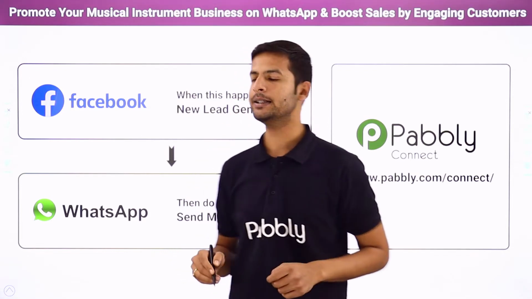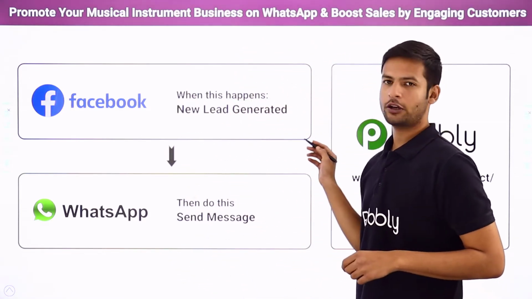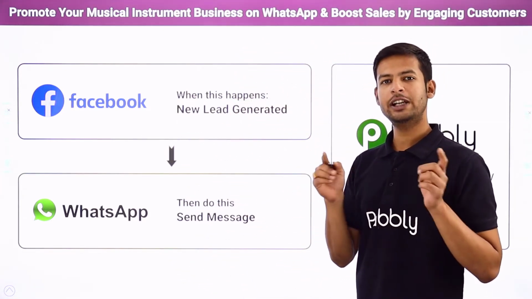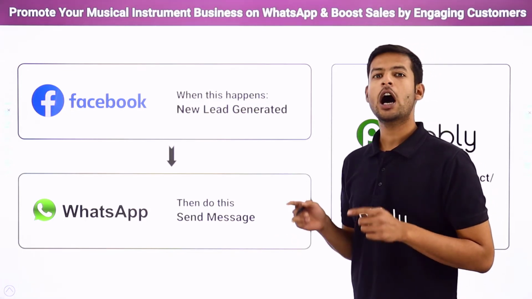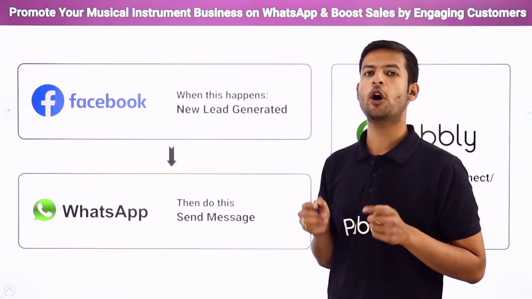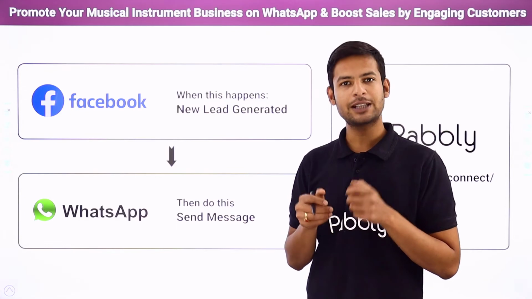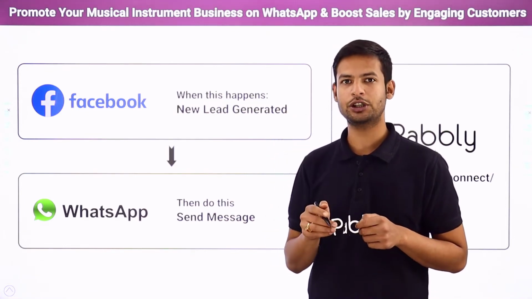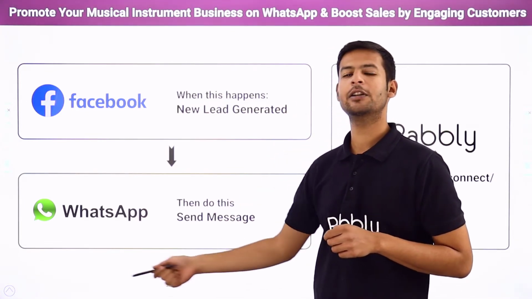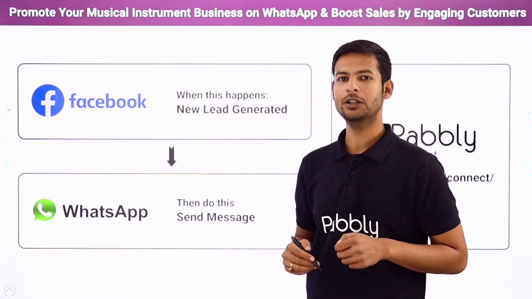You want something like, you have advertised about your product on Facebook. Now whenever a new lead enters your advertisement, a form will pop up automatically in front of them. They will submit the form and on successful submission of the form, they will automatically receive a WhatsApp message with the link of the brochure.